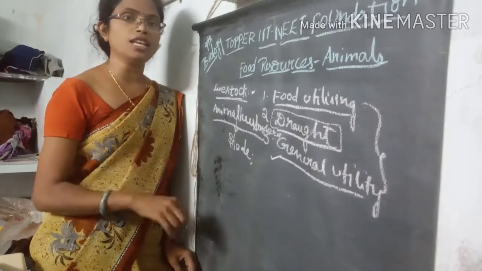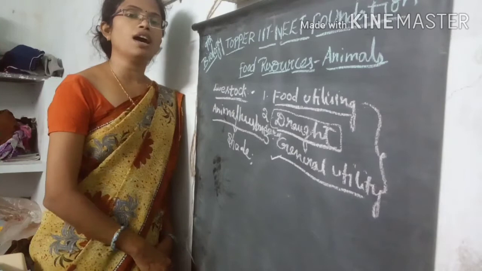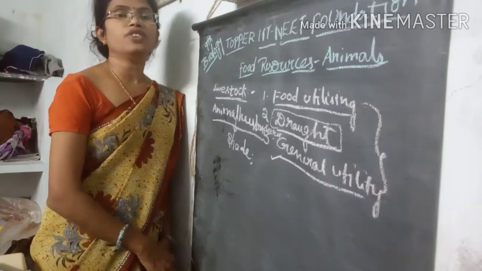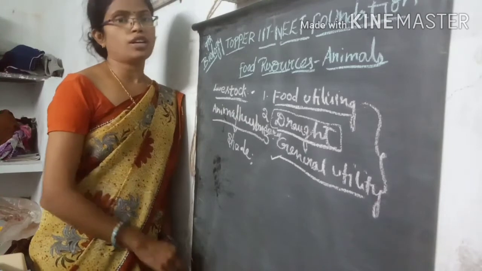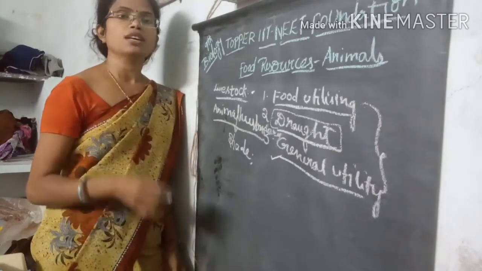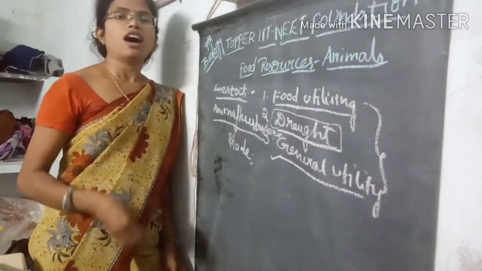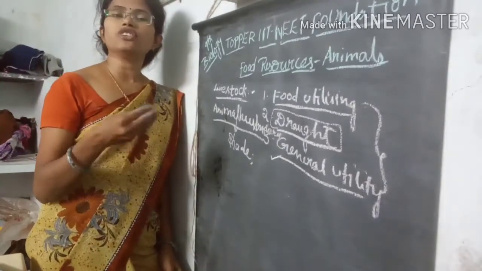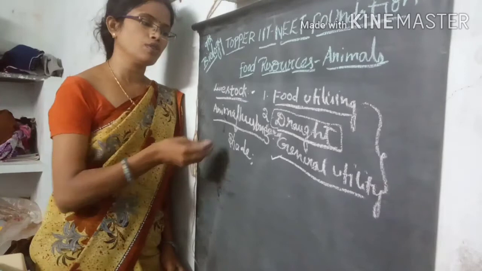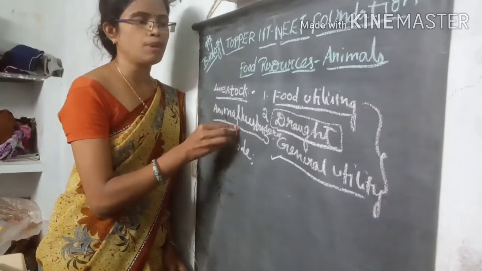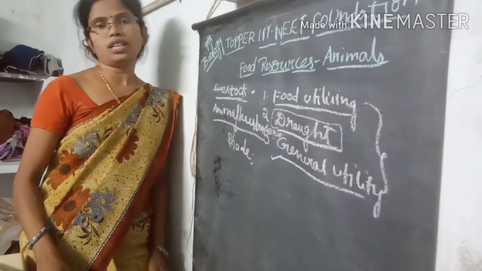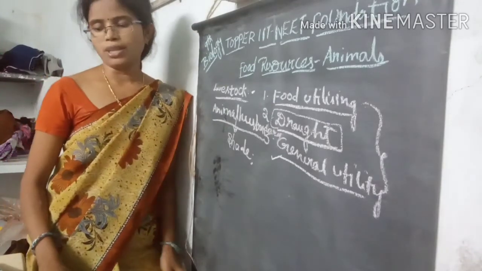From animal husbandry, whatever organisms are growing, we use them for different purposes, like weightlifting, farming, construction of bullock carts, or food yielding purposes. In animal husbandry, we use different animals for different purposes.